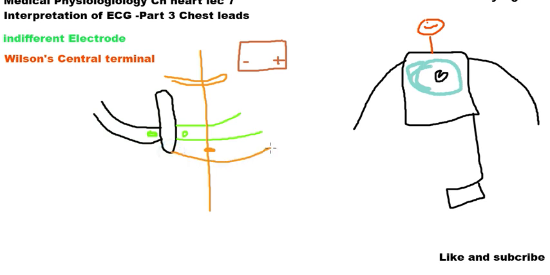This is the fifth intercostal space, and V3 is placed between V2 and V4, which has been placed in the fifth intercostal space on the line of the mid clavicular line. We place V3 between V2 and V4. This is V4, whereas we have placed V5 just horizontal to V4 on another line called the left anterior axillary line. Here we place V5, whereas V6 is placed on the mid axillary line.